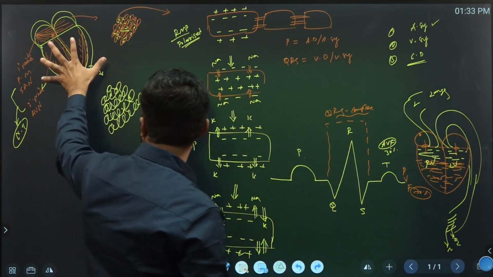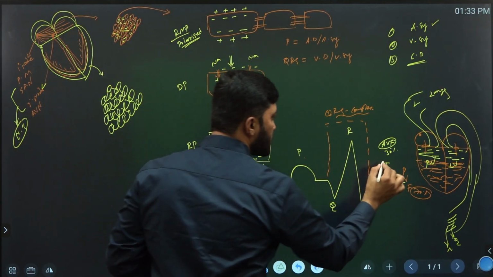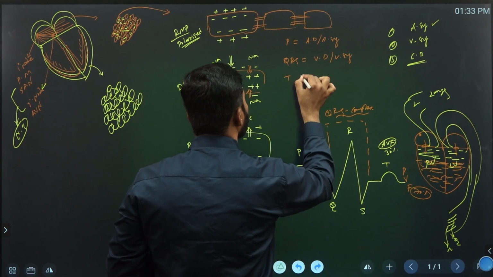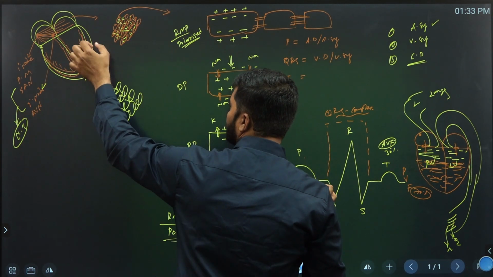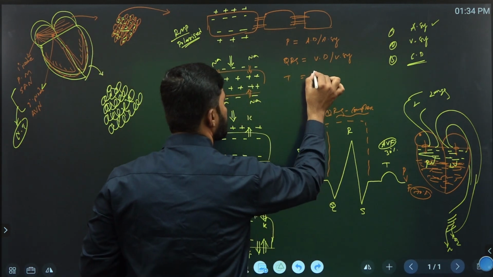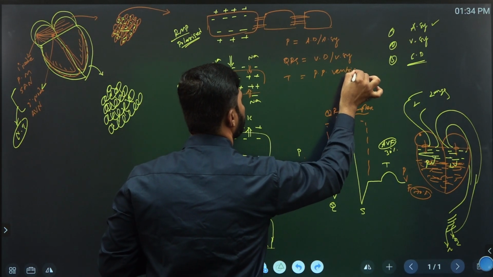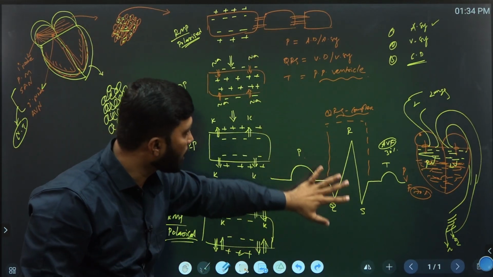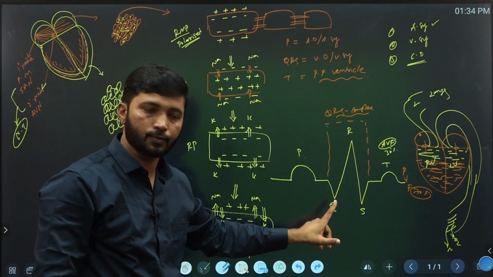Next, the T wave represents repolarization of the ventricles. This is the graph of the ECG with the different waves.